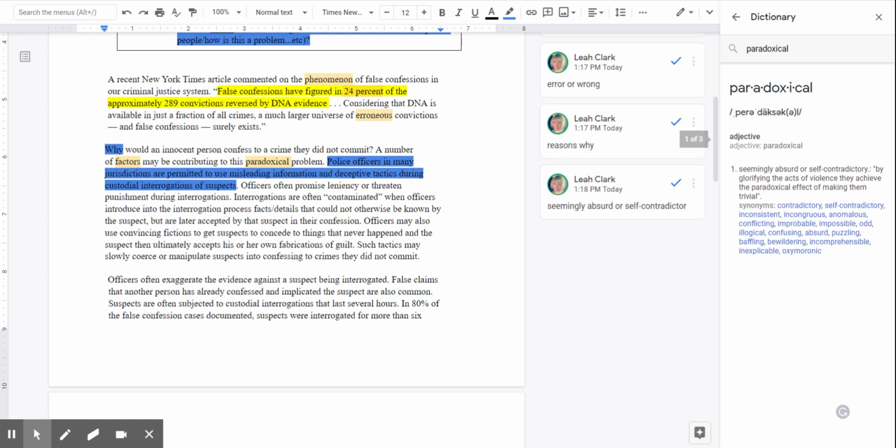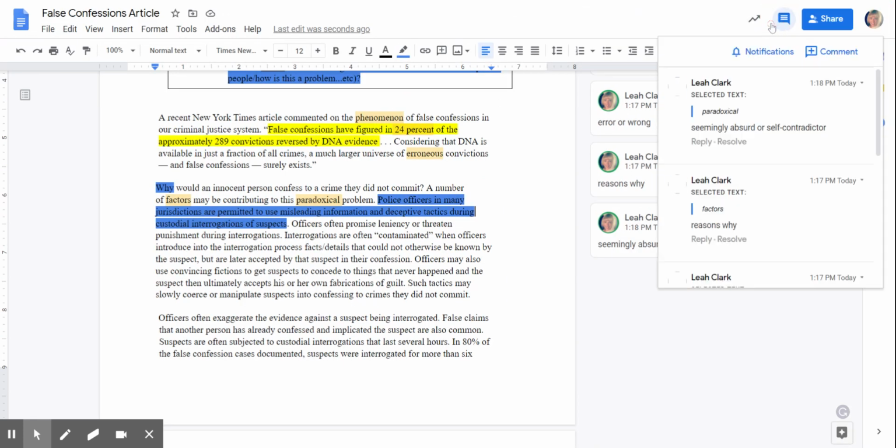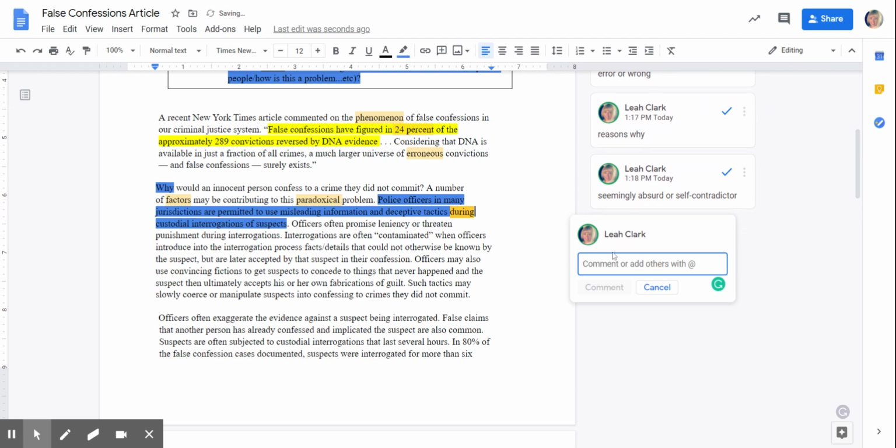So essentially I'm going to add a little note right here real quick, a little comment, that police can sort of mislead or deceive people during interrogations, right?